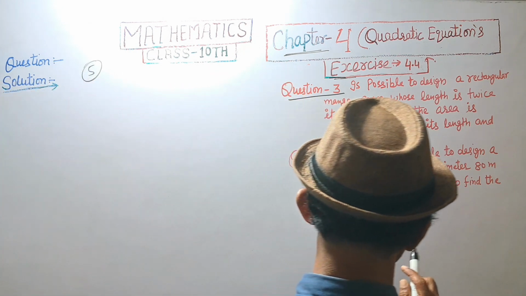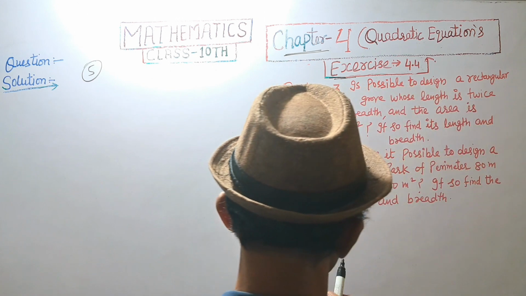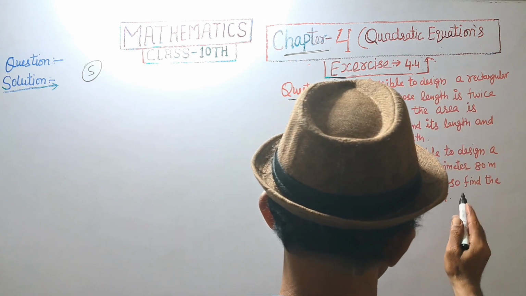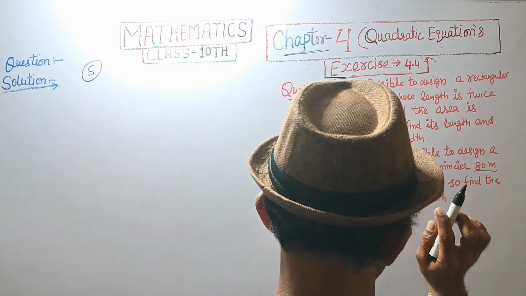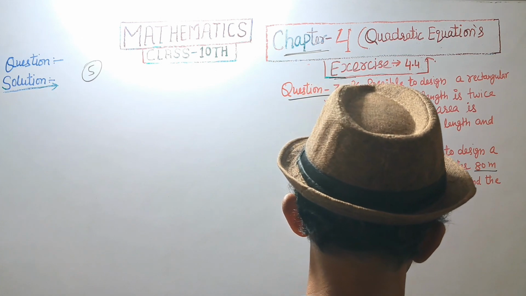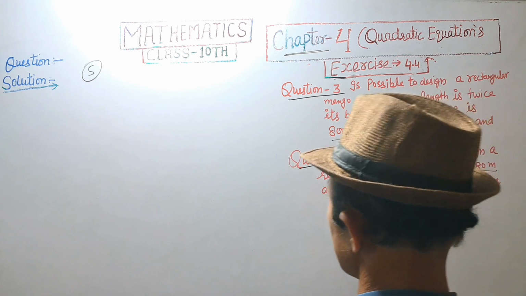Question number 5. Is it possible to design a rectangular park of perimeter 80 meter and area 400 meter square? If so, find the length and breadth.